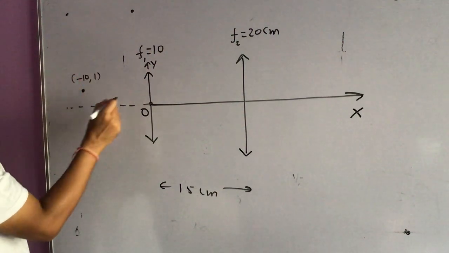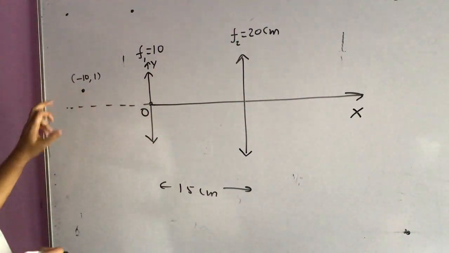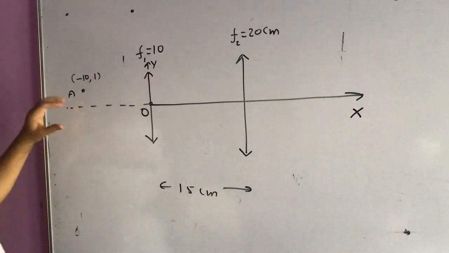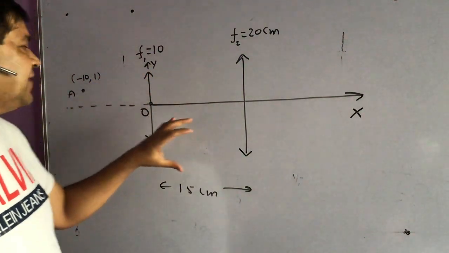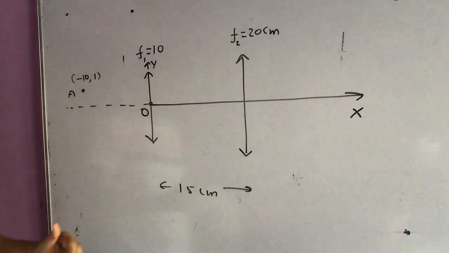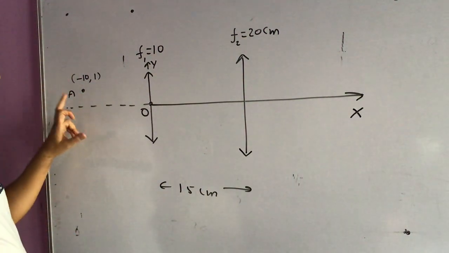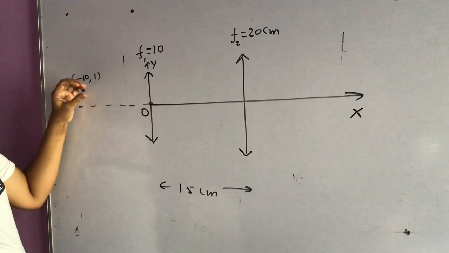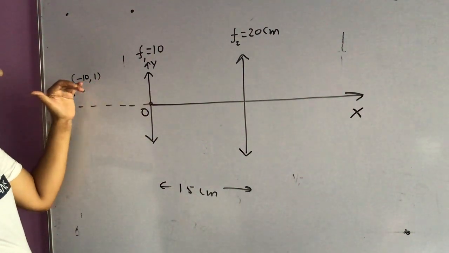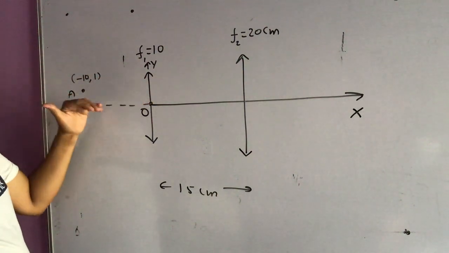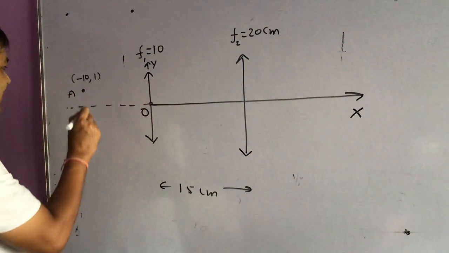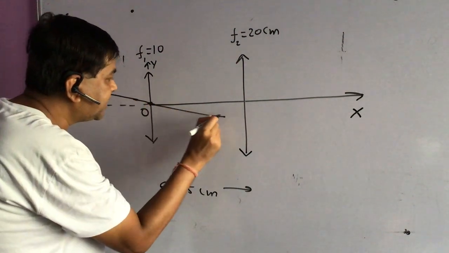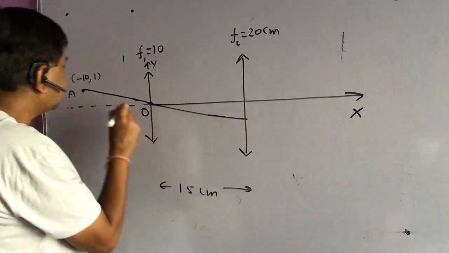What does this mean? This means that this object is in the focal plane of F1. So after the rays are incident on F1, the first lens, they will become parallel. The object lies in the focal plane, but not on the axis. So the rays, after emerging from lens 1, will be parallel among themselves but not parallel to the principal axis. So this ray will go undeviated. Now if I see the diagram, this will be the diagram.